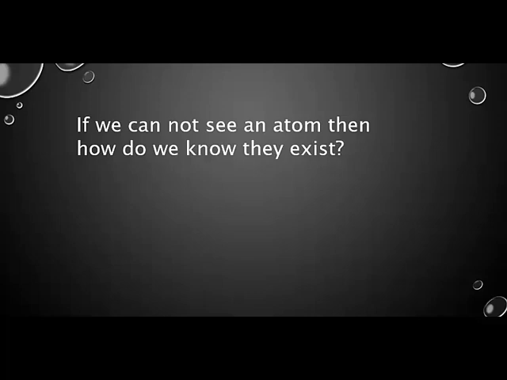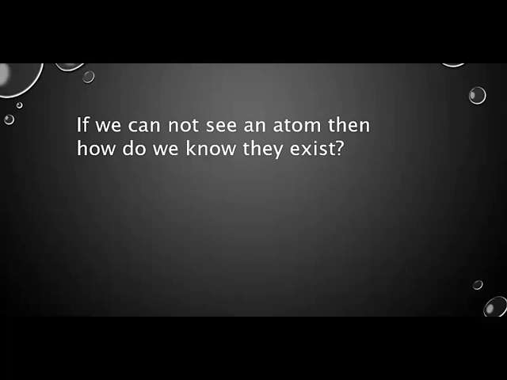So a lot of times I get questions from students about how can I say this is what an atom is made of, or this is what an atom looks like, or this is what an atom does, because we can't even see them. So if we cannot see an atom, then how do we know that they even exist?